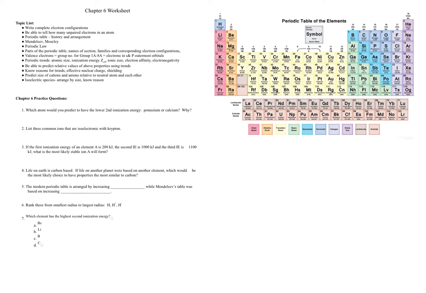Let's get started. Which atom would you predict to have the lower second ionization energy? Our two choices are potassium and calcium. Well, potassium is in group 1, calcium is in group 2. Potassium's going to lose one electron fairly easily. Calcium can lose one electron easily and also a second one. So the one that would have the lower ionization energy for the second time would be calcium.